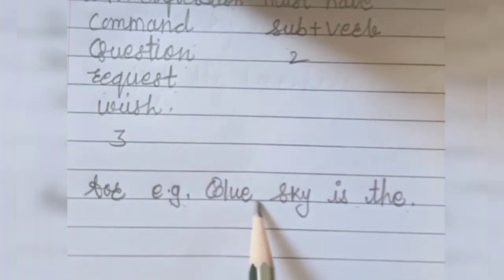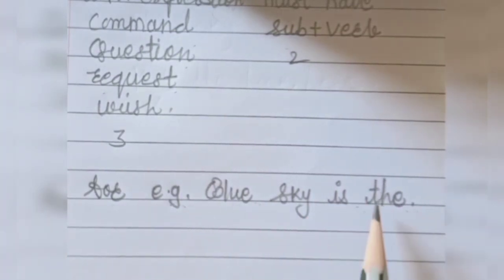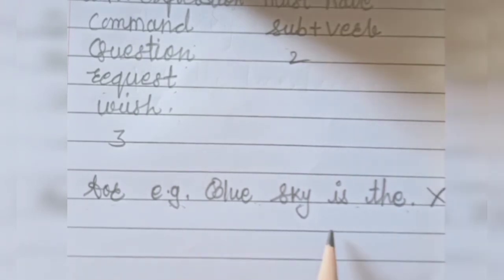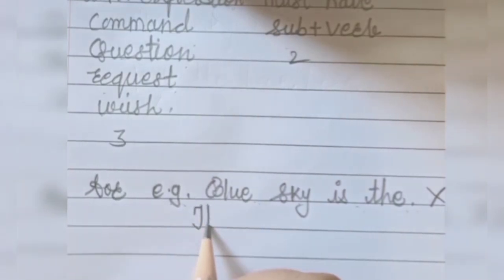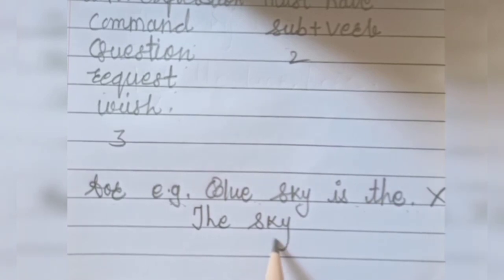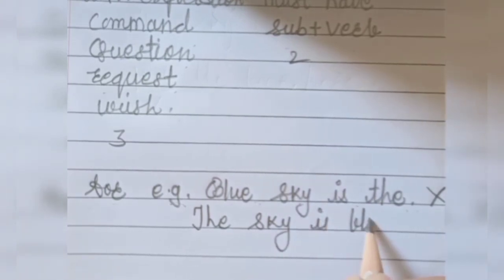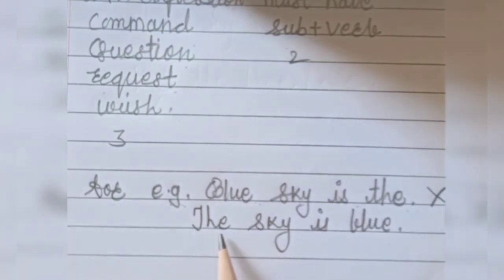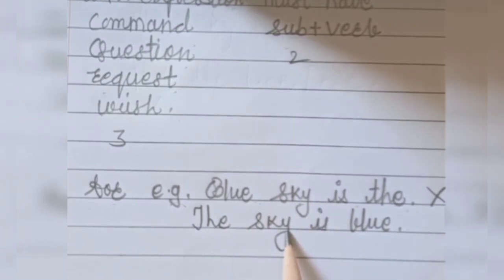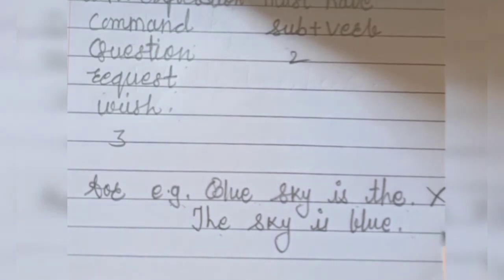For example, blue sky is the. Is this sentence conveying any meaning? No, it's not conveying any meaning. But if I rearrange the words and write the sentence like this, the sky is blue. See, you can see the same words are given in the first sentence and in the second sentence. But first sentence is only group of words. And see here, second sentence it conveying a meaning. The color of the sky is blue. So this is the sentence.